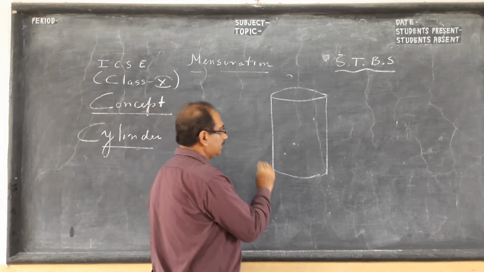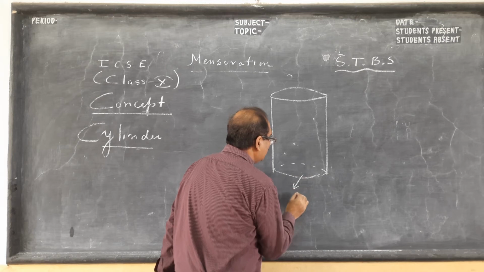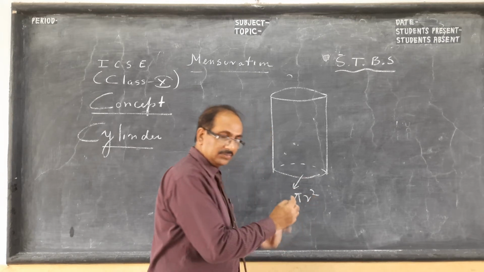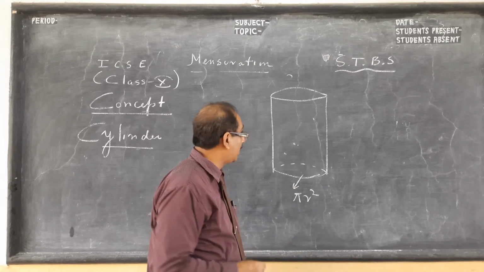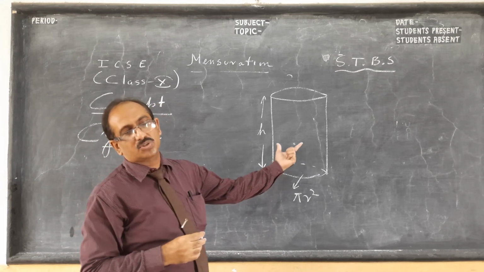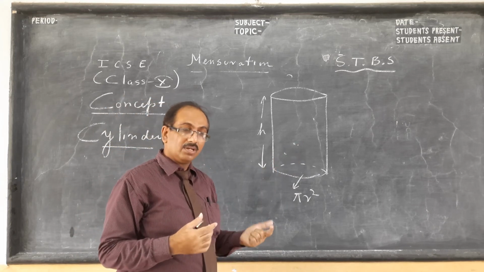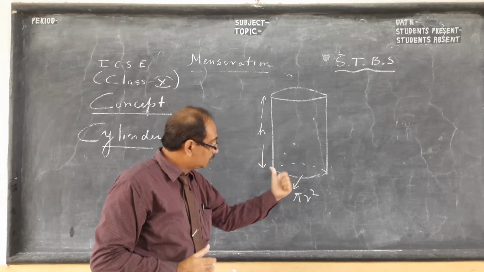Okay, so cylinder is just what you can imagine. It's very important, that's why I taught circle. Cylinder's base is a circle. If you take a solid pipe, it's a circle whose area is pi r square, and let the length of the cylinder be x. So such a figure is called a cylinder. It's a pipe, I'm not going to hollow pipe, a solid pipe like that. So it's called a cylinder.